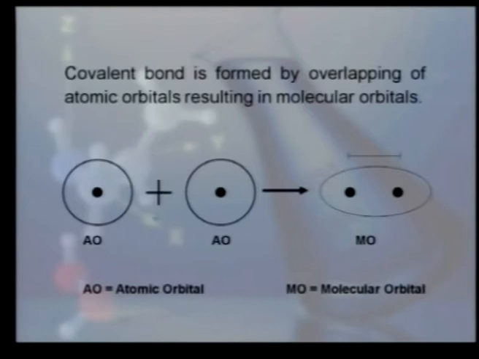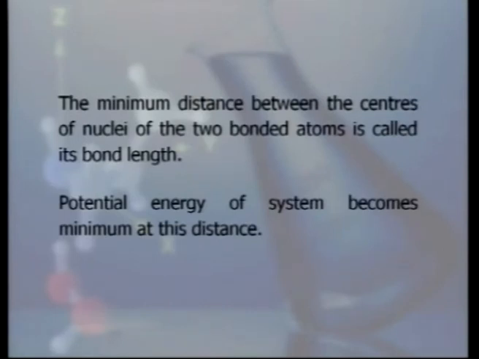We know that covalent bond is formed by overlapping of atomic orbitals resulting in formation of molecular orbitals. Here we can see that two atomic orbitals belonging to two different atoms are combining together to form a molecular orbital. The minimum distance between the centers of the nuclei of two bonded atoms is called bond length, and it is at this position that potential energy of the system becomes minimum.